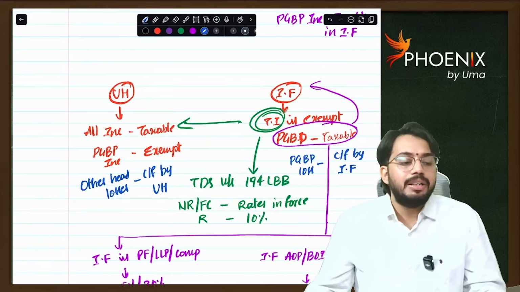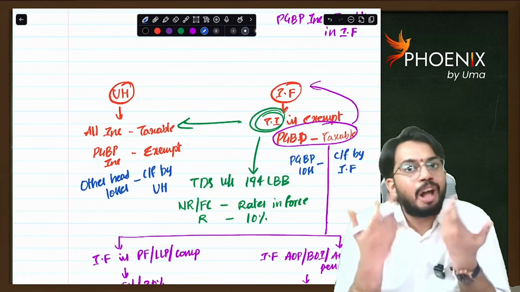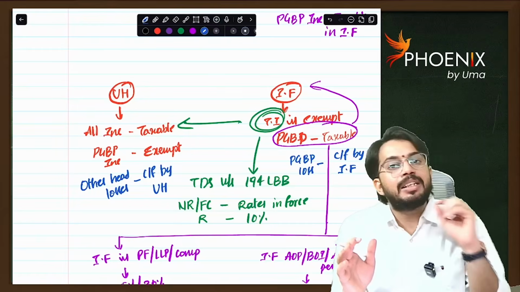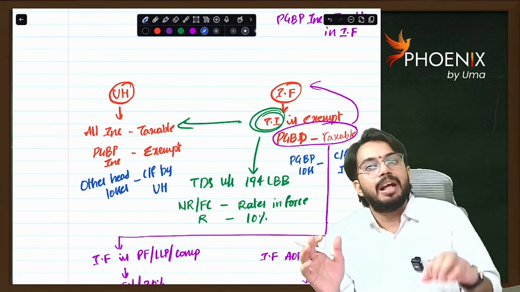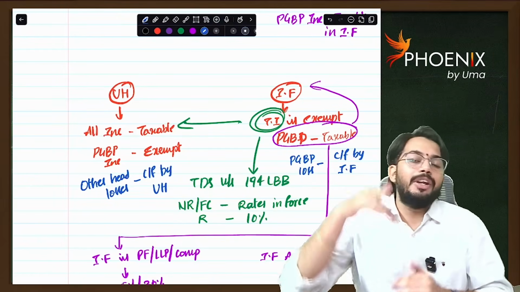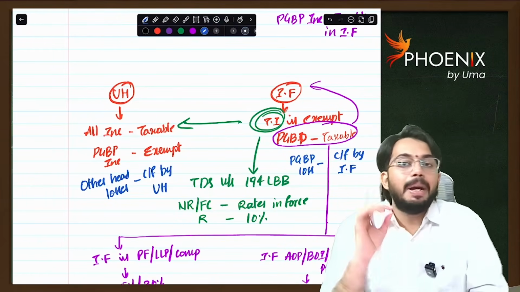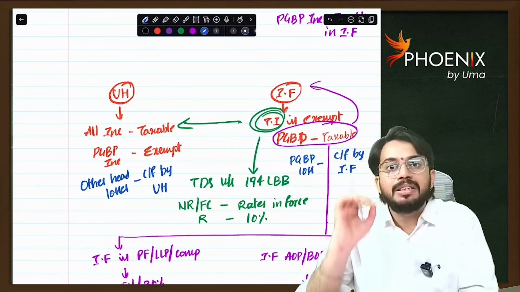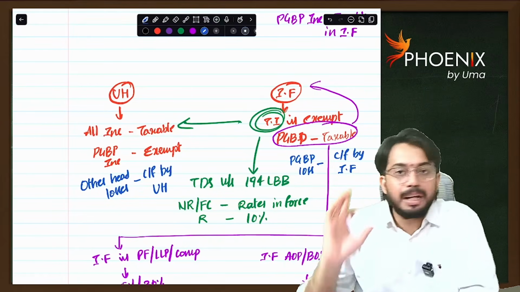Are you able to understand? So let's say other head losses are there. Those losses will also be passed on to the unit holder. Just like how incomes are passed on, similarly losses are passed on to the unit holder. The unit holder can do set off and carry forward. But if there is any PGBP loss, it can be set off only by the investment fund.